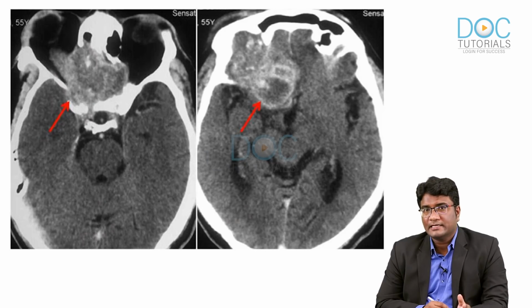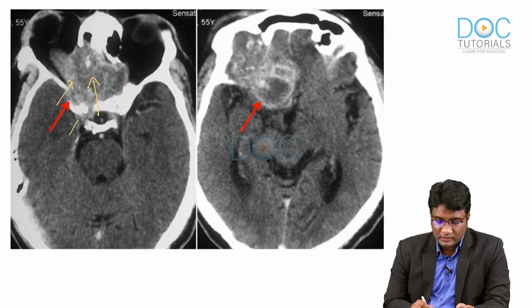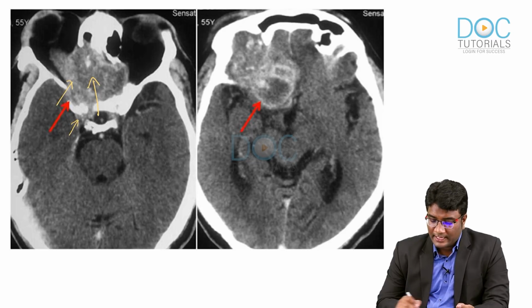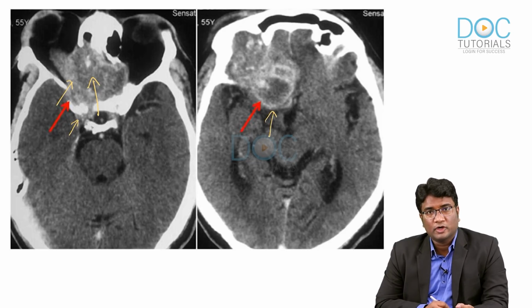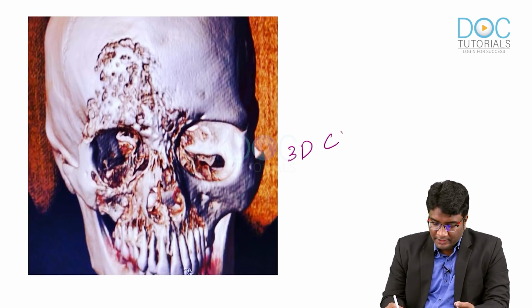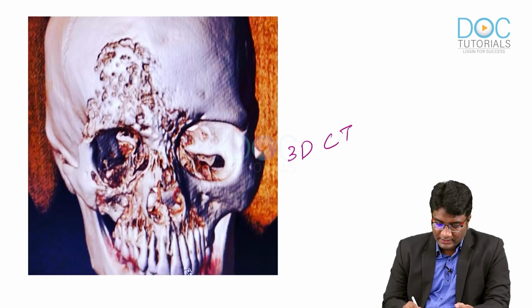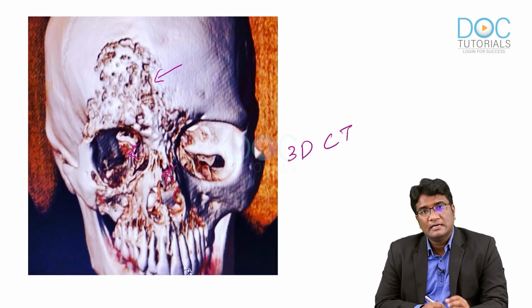Now, look at this another case of mucormycosis where you have the infection from the nasal cavity involving the orbit, involving the cavernous sinuses, as well as extending into the frontal lobe. So, this can produce frontal lobe abscess, frontal lobe involvement. This is rhino-orbitocerebral mucormycosis. And this is a 3D CT reformatted image, right. So, volume reconstruction image where you see the involvement of the nasal cavity, the orbit and the forehead, right.